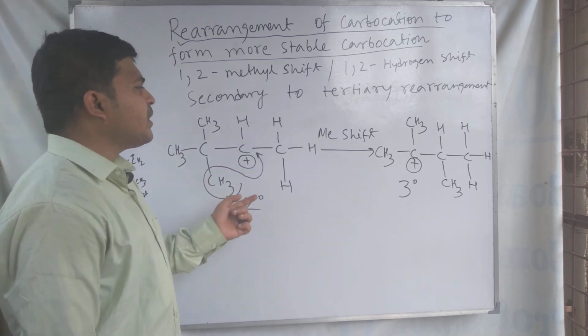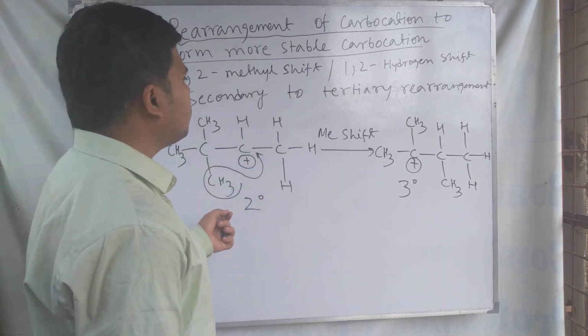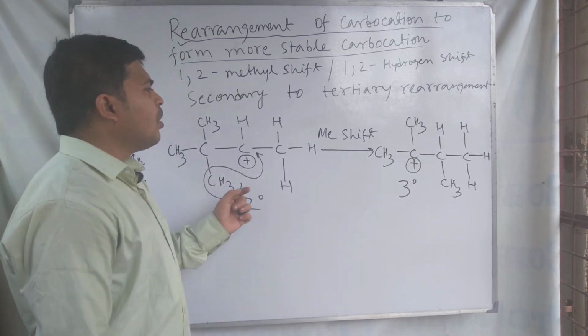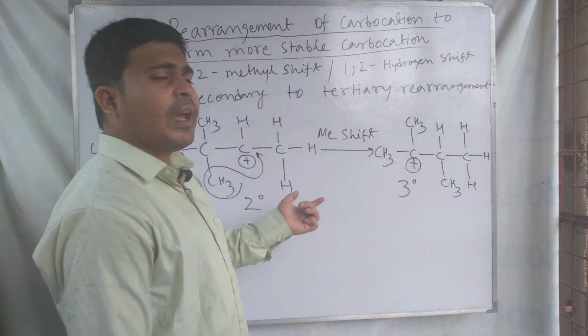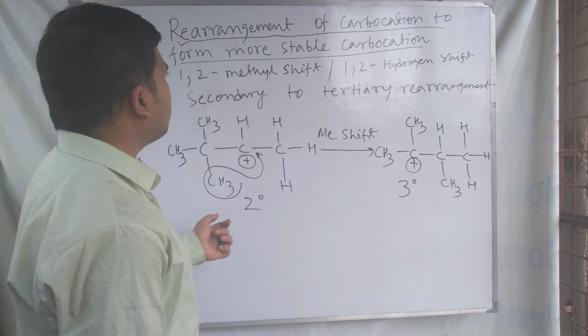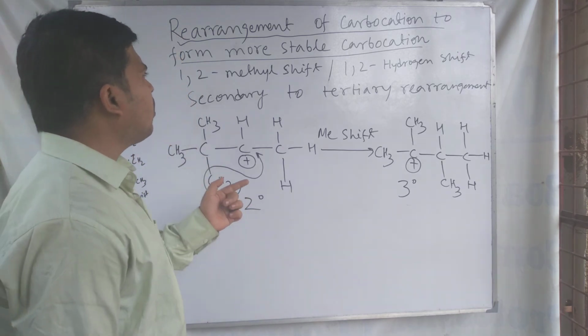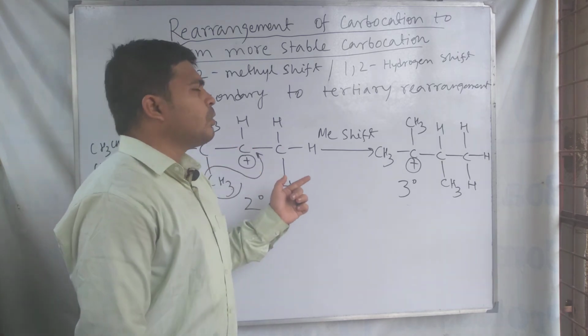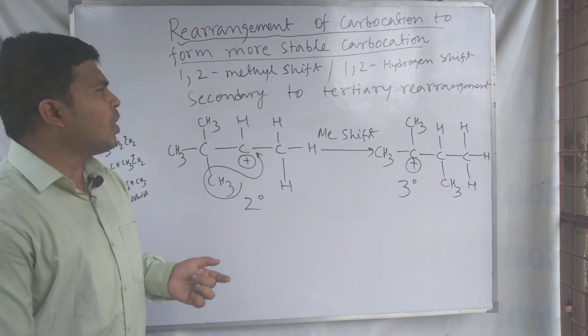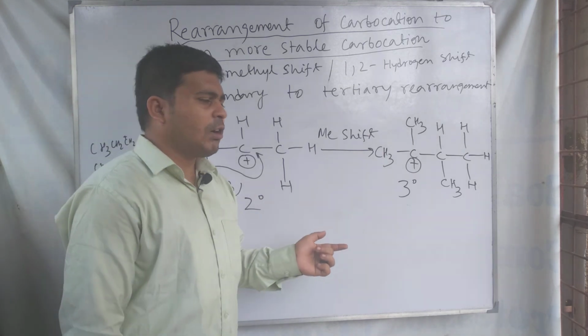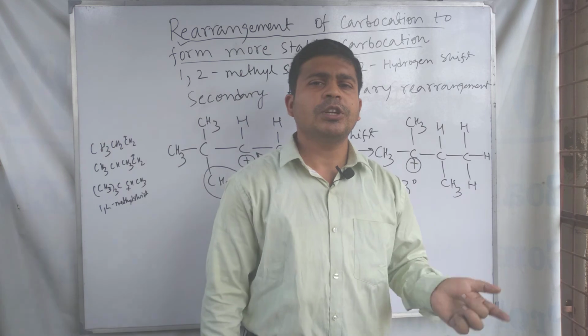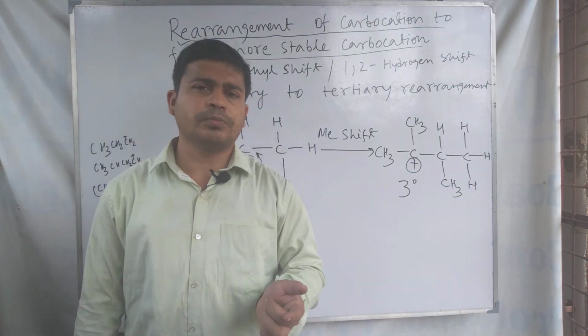Rearrangement takes place by the hydrogen atom shift or the alkyl group shift. So this is the discussion about the rearrangement of carbocation to form a more stable carbocation by 1,2 shift of hydrogen and 1,2 shift of alkyl group.